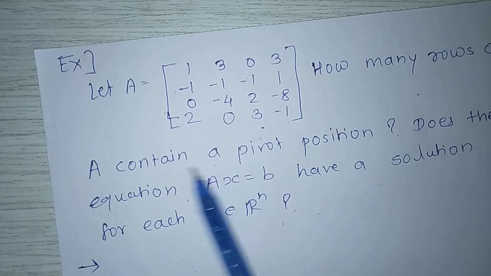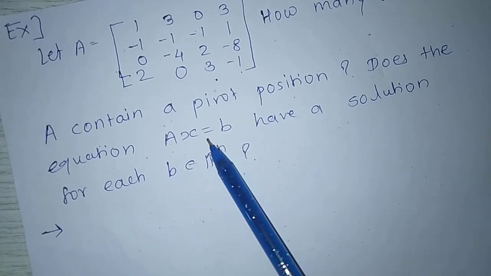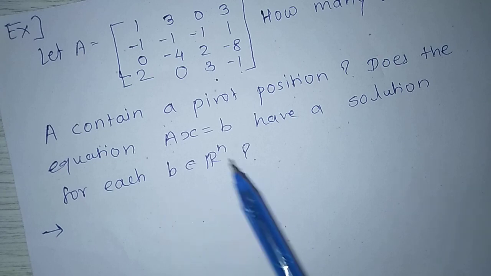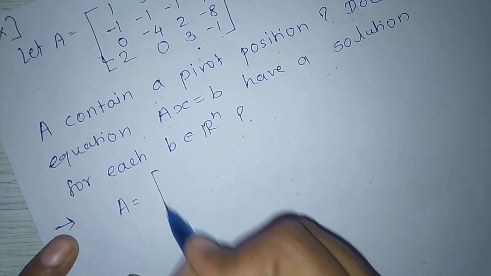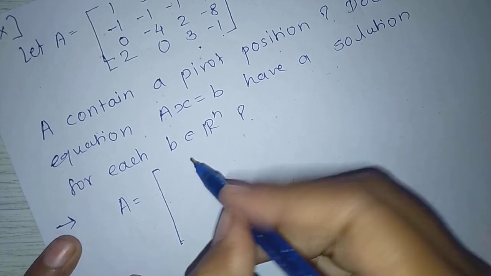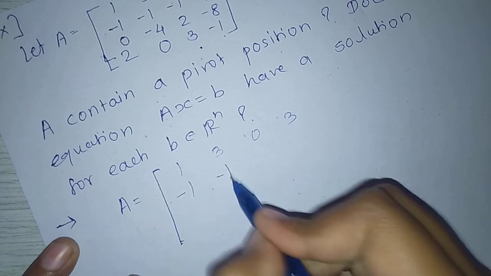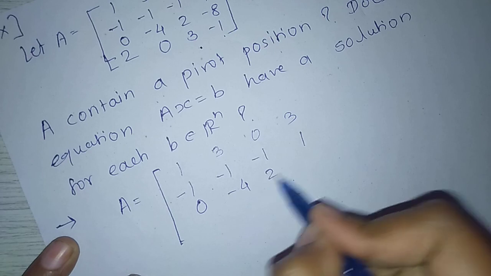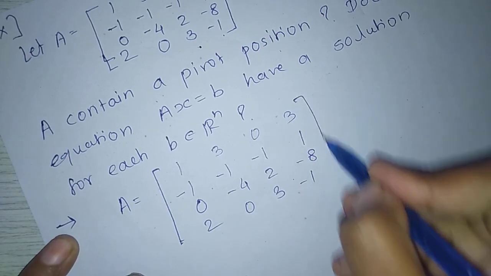How many rows of A contain a pivot position? Does the equation A x = b have a solution for each b belonging to R^4? First, write the given matrix A.